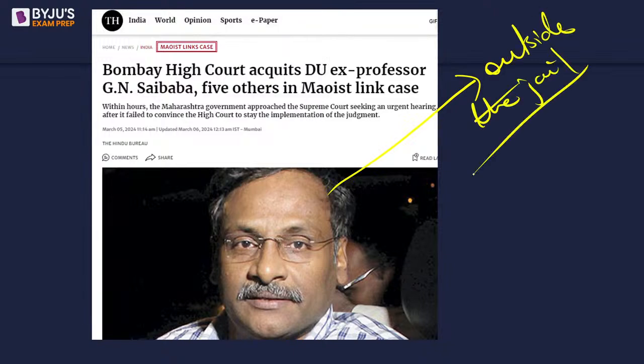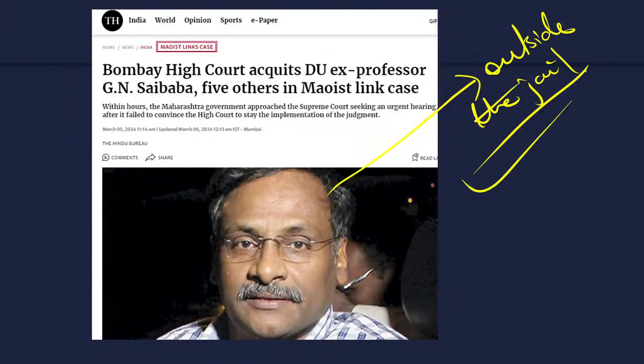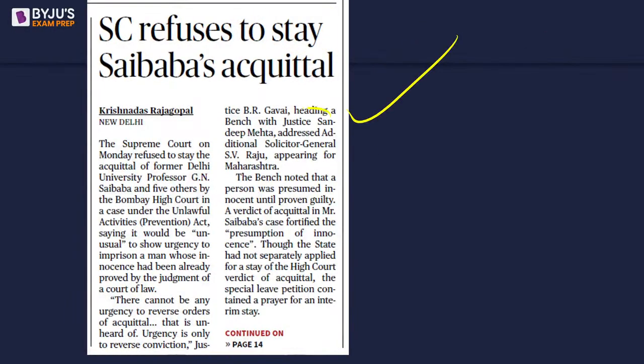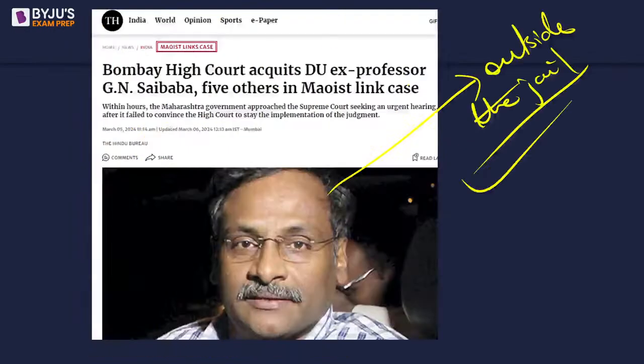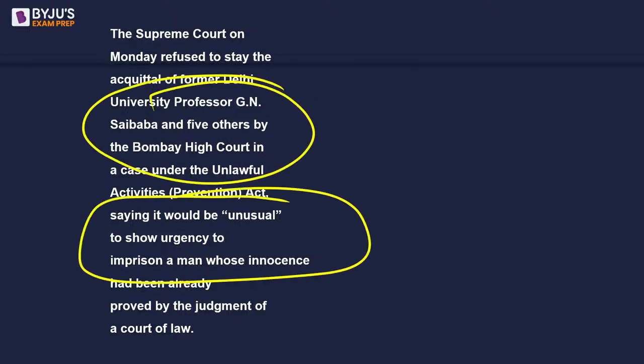And the Maharashtra government can file a petition, an appeal, in the Supreme Court. The Supreme Court will hear the matter, but for the time being, it has not stayed it. The Supreme Court has not stayed the order, so it means he will be outside the jail. That is what it means. Okay. So let's wait for the hearing and the final judgment of the Supreme Court.